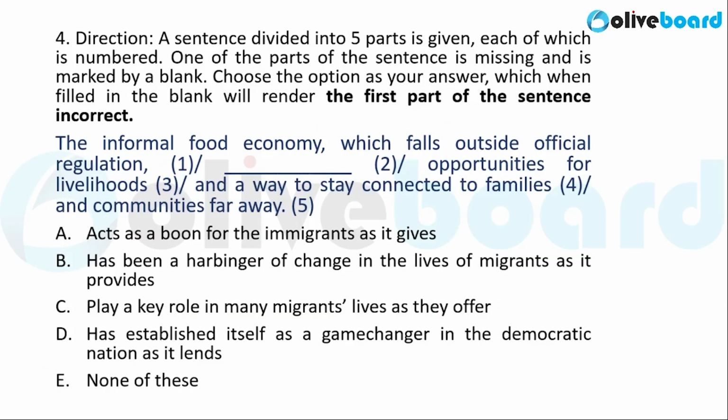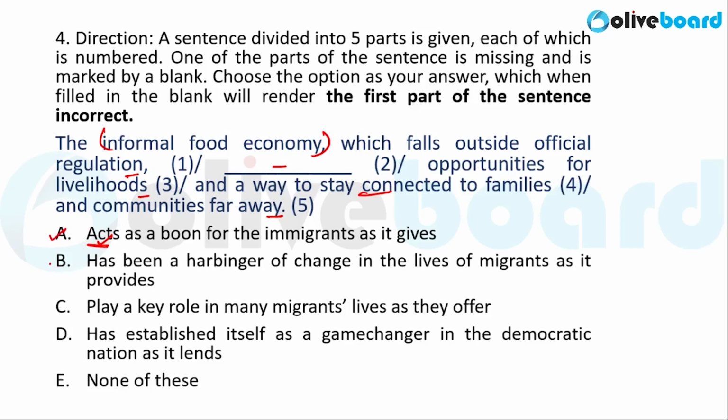Moving on to the fourth question, let us see what the fourth sentence says. The fourth sentence says, the informal food economy, which falls outside official regulation, blank, opportunities for livelihoods, and a way to stay connected to families and communities far away. So, acts here is correct. Why? Because this informal food economy is a singular subject. So, acts is also a singular verb. Hence, part A is correct.